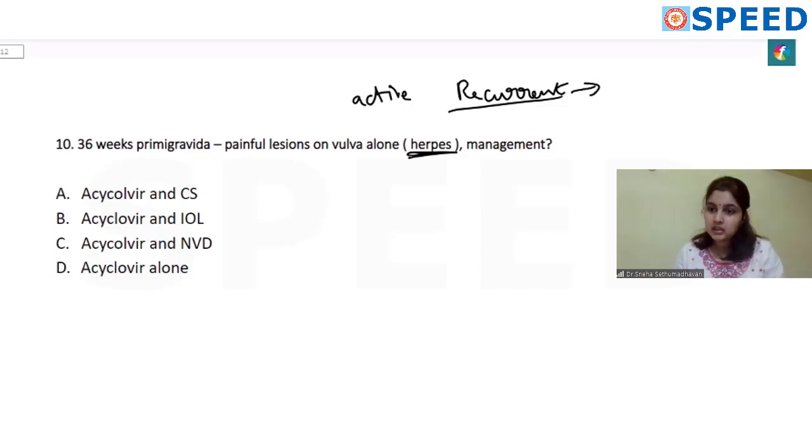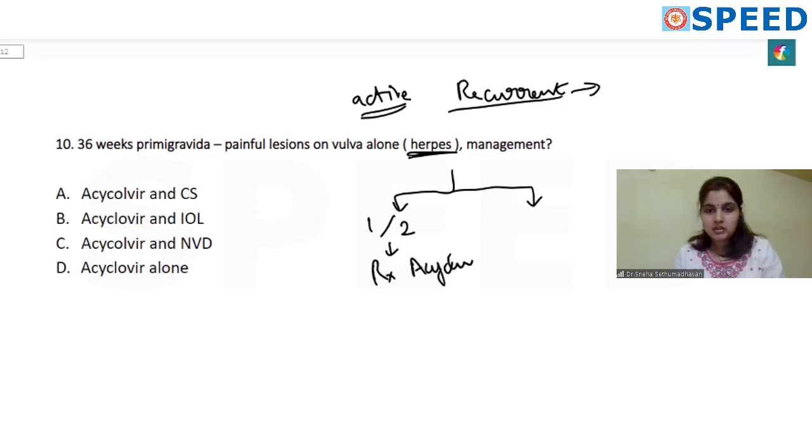She can be managed like a normal antenatal patient. But if she has active lesions, look at the gestational age. If she is in the first or second trimester, you treat the herpes with acyclovir. Start her on a suppressive dose, that is, she has to take acyclovir every day till 36 weeks to prevent another infection from happening, and then you can tell her she can have a normal vaginal delivery if there is no other contraindication.